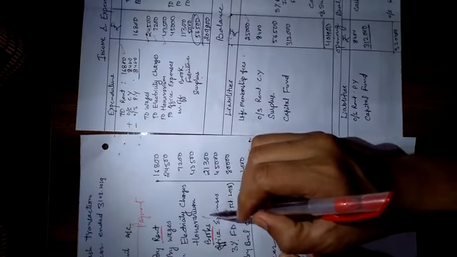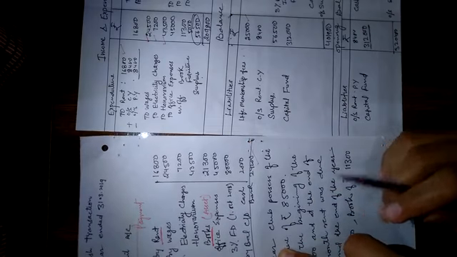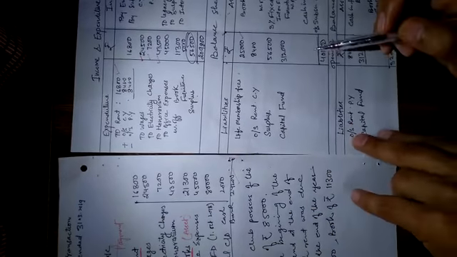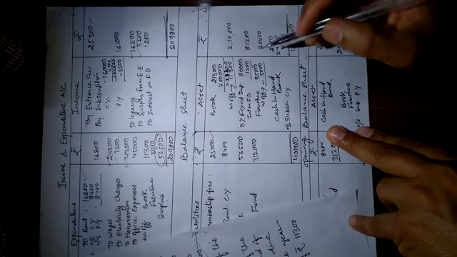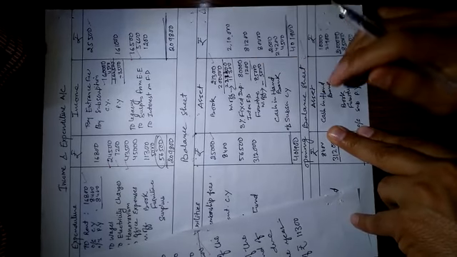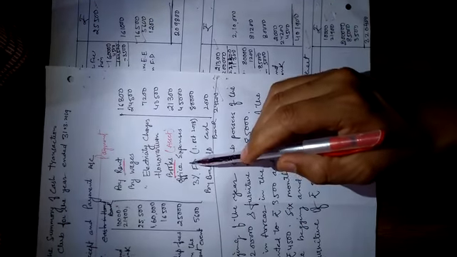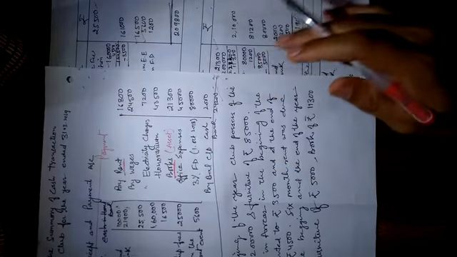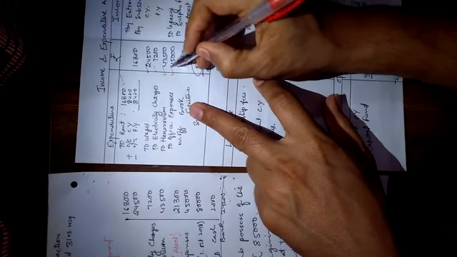Books is an asset, so we would write books on the inner side of the column, amount of rupees 21,300. Now come to the office expenses. Office expenses is also an expense, so we would write the amount directly outside of the column.